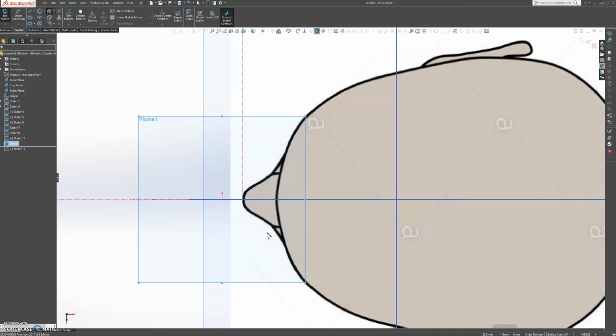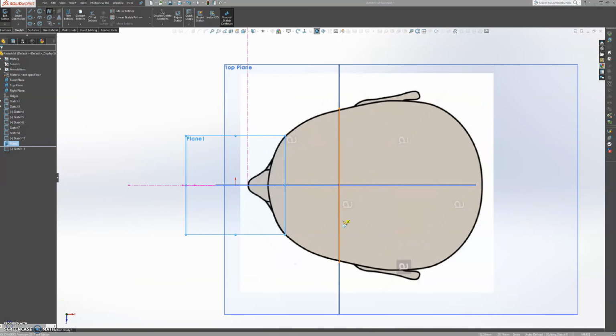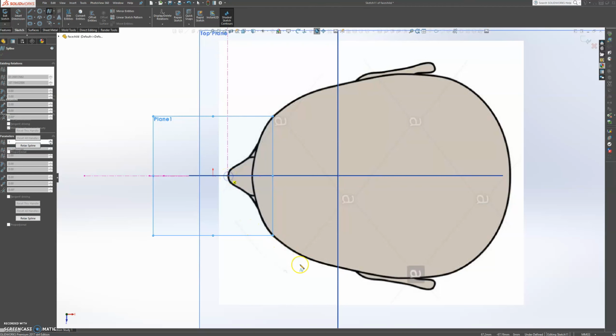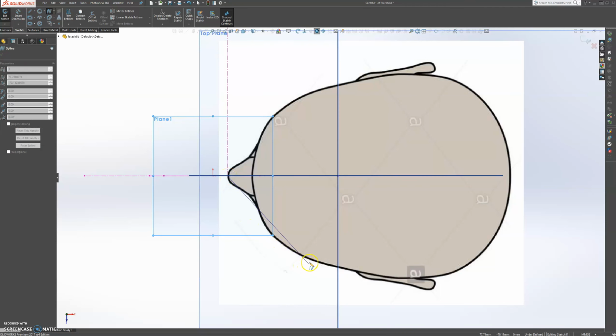Okay, so let's make a spline here. I want to go all the way to just in front of the ear here.